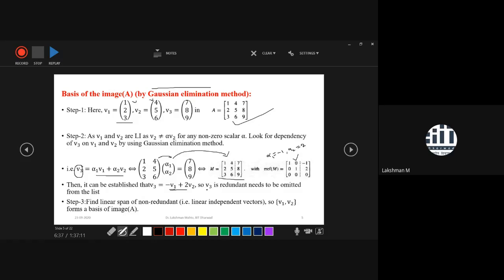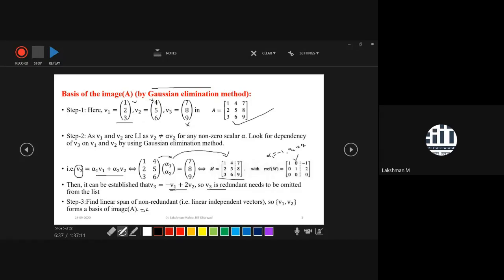So we need to omit it from the list. It is no more needed here because we have already seen in the second step that it is a redundant vector. So now the only non-redundant vectors are V1 and V2, and those form the basis of A. This is a very generic approach to find the basis of an image.